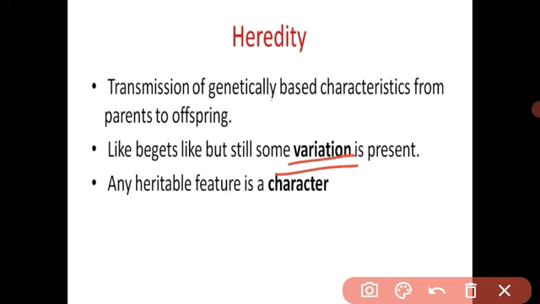Not only in our society, see in your family also: father, mother and two children. These two children are not identical copies of their parents. They also have some variation. What happens, students? It happens when the male gametes and female gametes fuse with each other, meaning two different types of genes combine. See, this is the male gamete and this is the female gamete.